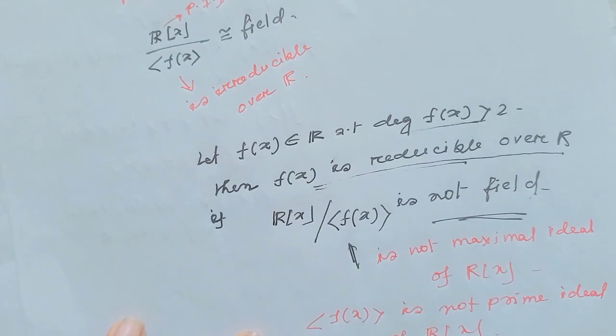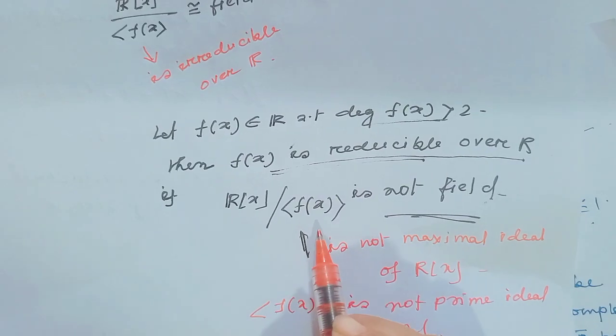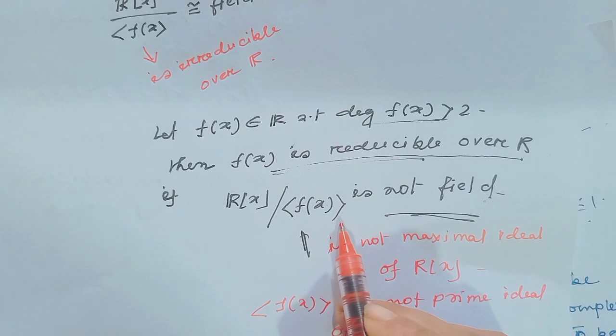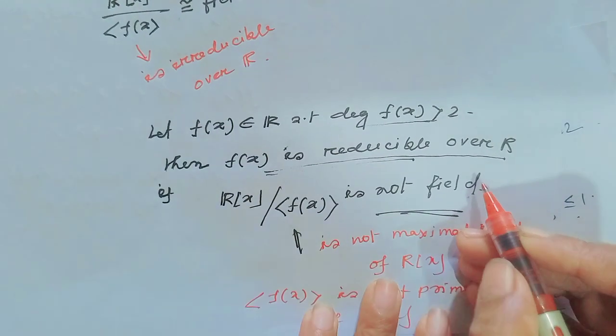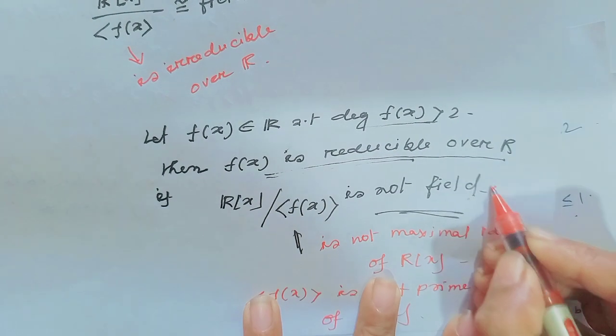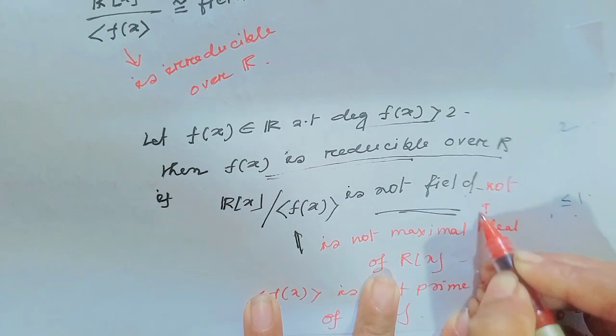Okay. So since this ideal generated by f(x) is not a prime ideal, this is not only not a field, this is not an integral domain also.